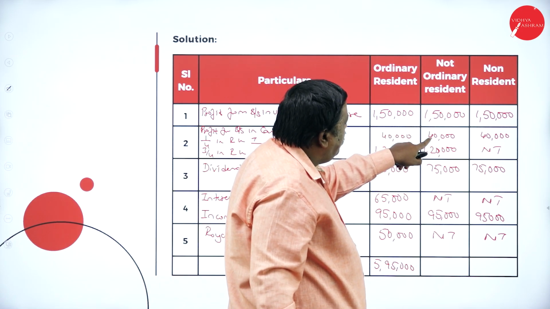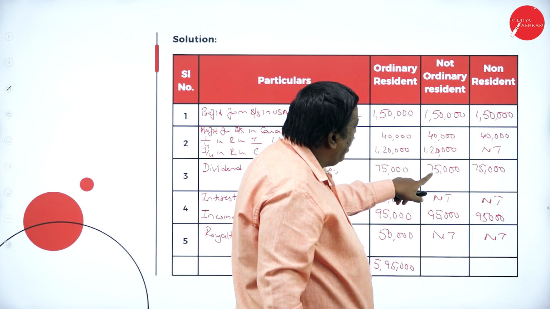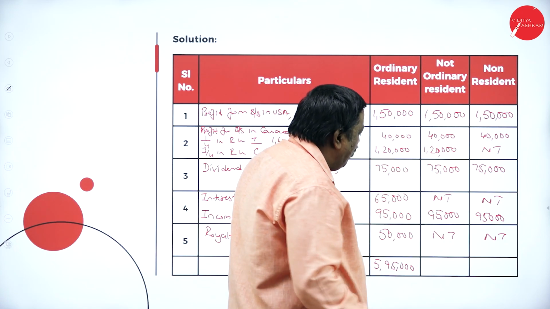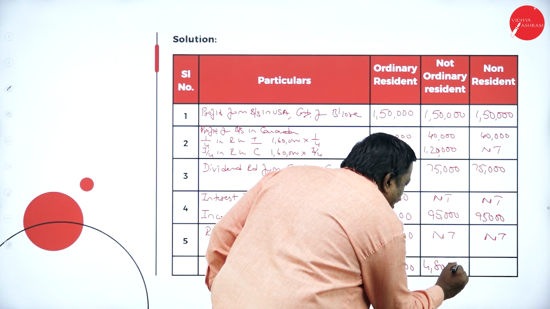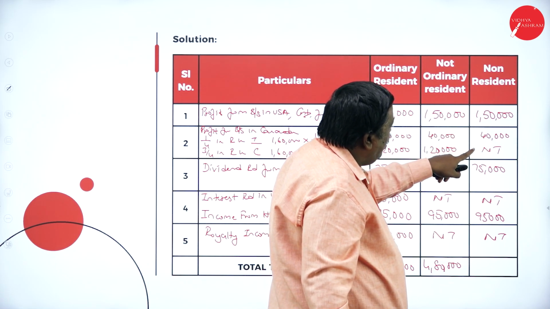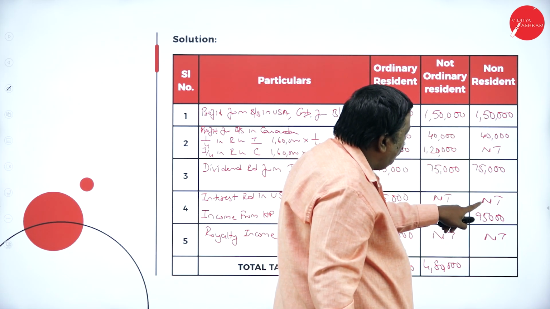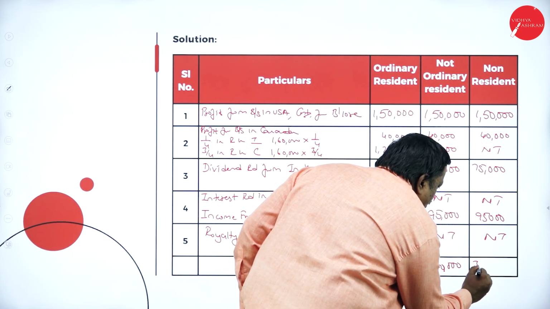150, 190, 210, 3,10,000, 3,85,000, 3,90,000 and 4,80,000 is the taxable amount. 150, 190, 2,65,000, 2,70,000, 3,60,000.